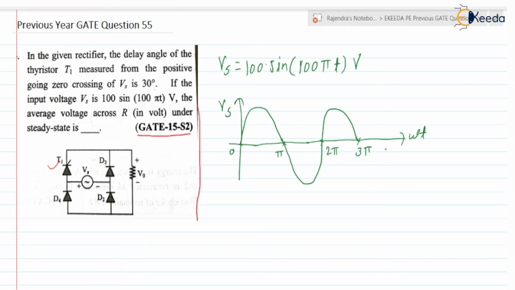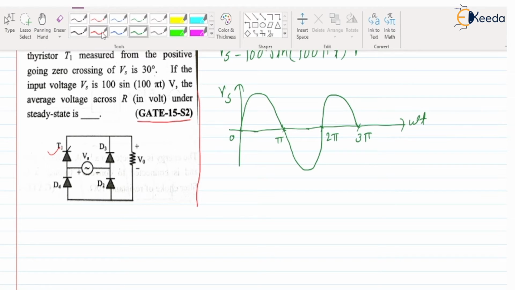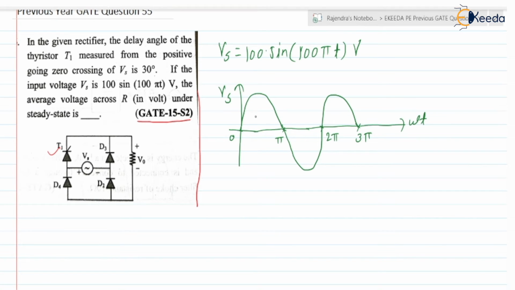Next, it is given that the delay angle of thyristor T1 is measured from the positive going zero crossing. That means the gate pulse to the thyristor T1 is applied at 30 degree from the supply voltage positive going zero crossing.